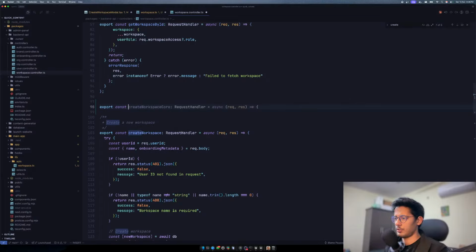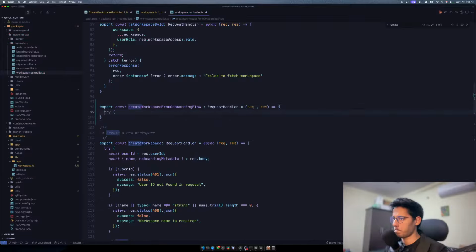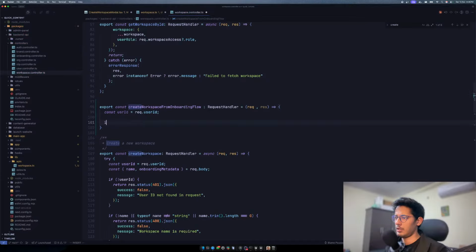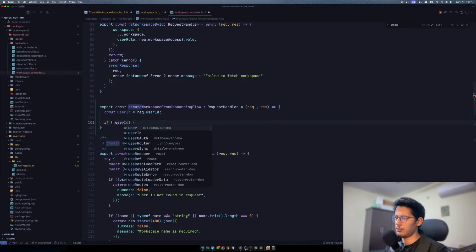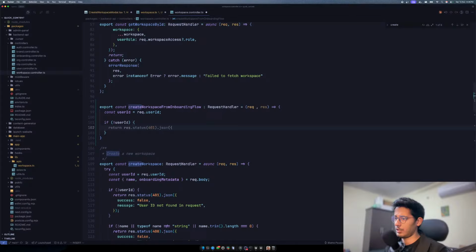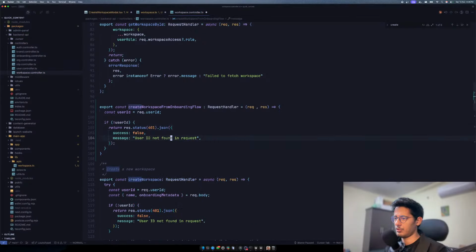So export const create workspace from onboarding flow, right? So we'll have this, and we'll have request and response, and this is the request handler, right? And then what we can do is get user ID equal to request dot user ID, right? And if there is no user ID, that means the user is not authenticated. So yeah, we'll do this.